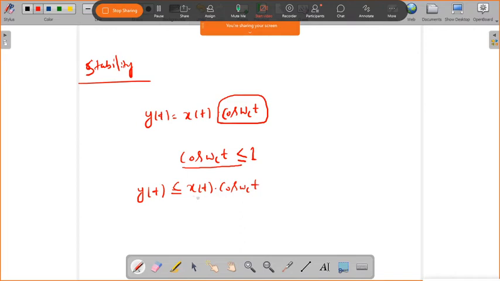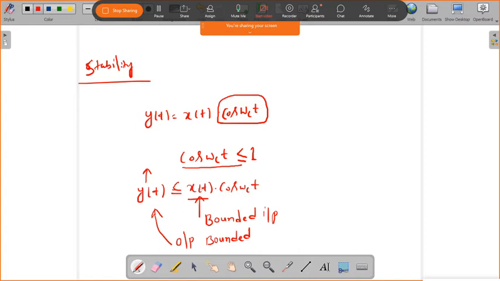I do not know what the input x of t is as of now, but if this input is bounded, then your output is also bounded. So it depends on the input.